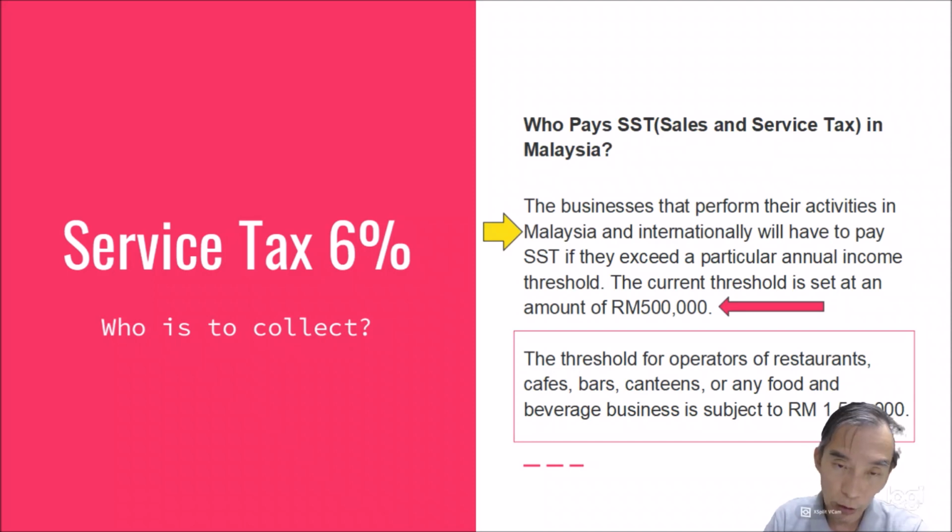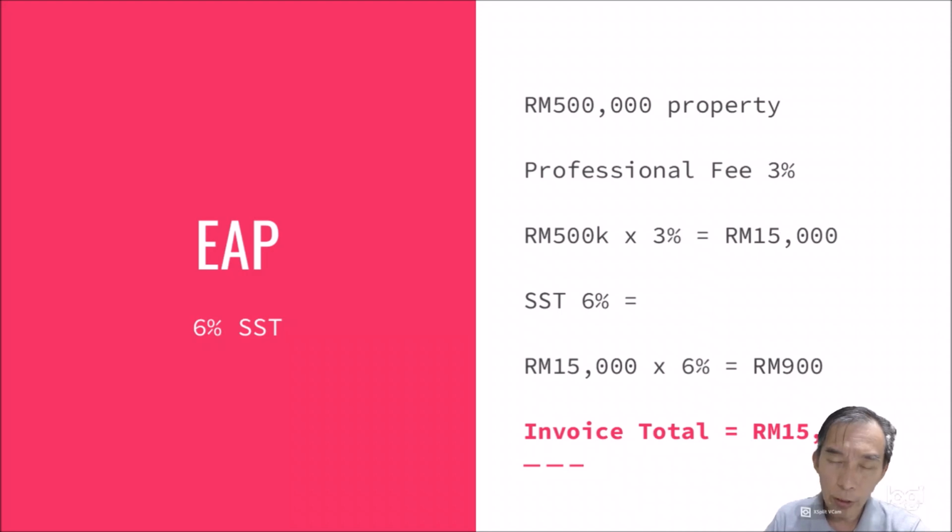So your 6% service tax will be levied on the service that you provide to your customer, and the customer has to pay on top of your service a 6% tax. So let's say we use estate agency practice as an example, 6% SST. So 500,000 property sold, you have done your promotion, everything. You charge a fee as an estate agent. So your fee is 3%, let's say. Then it will be 15,000 professional fee on this job done.